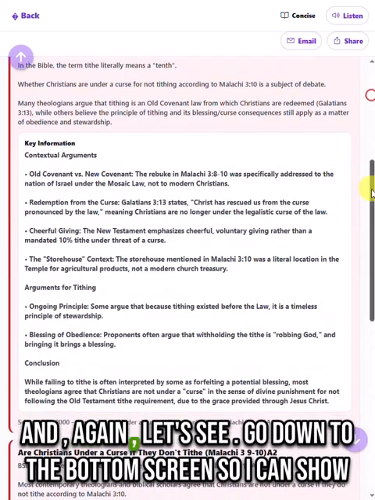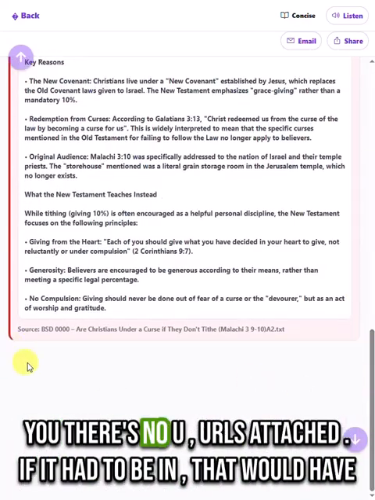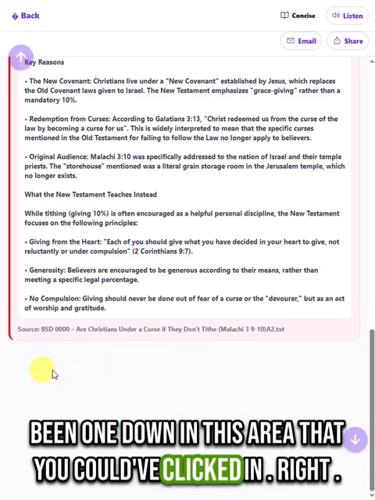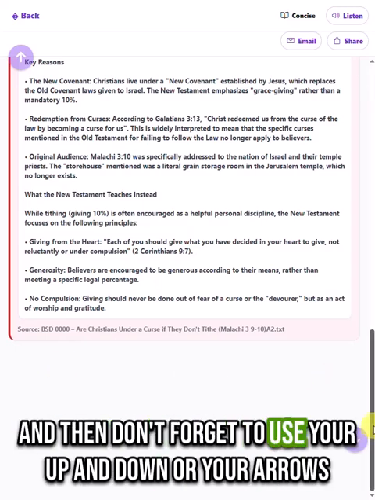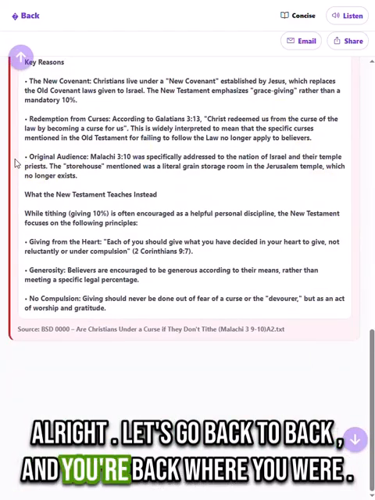And again, let's go down to the bottom of the screen so I can show you there's no URLs attached. If it had one in it, that would have been down in this area that you could have clicked in. And then don't forget to use your up and down arrows. Alright, let's go back, and you're back where you were.